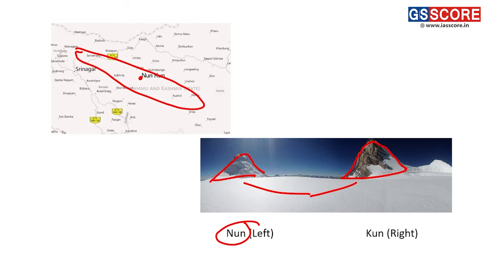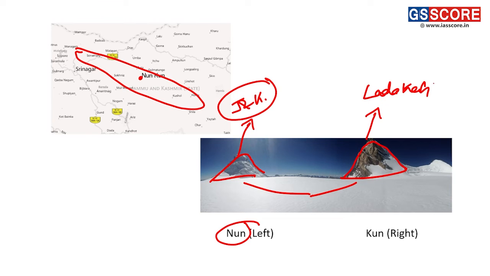Now, this Nun is basically present in the Jammu and Kashmir Union Territory, and this Kun is present in the part of Ladakh. They are quite widely spaced, but this is the Nun and Kun. This is basically a massif. The structure of these two rocks is not very similar, they are quite different here. Thus, this is called a massif.